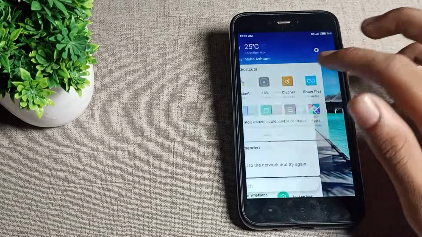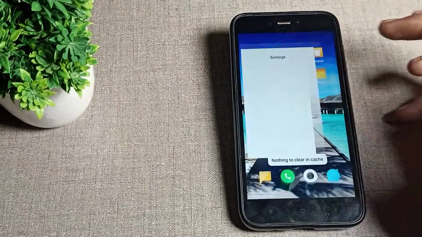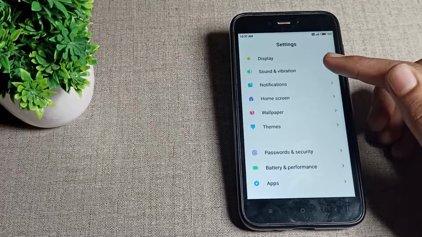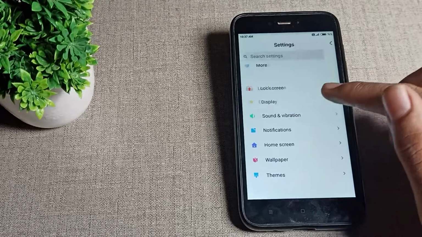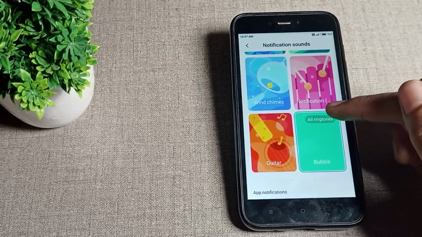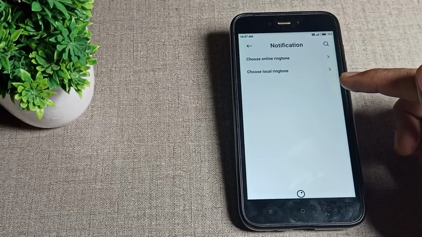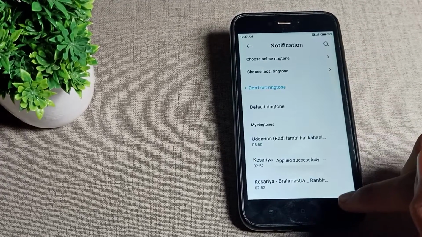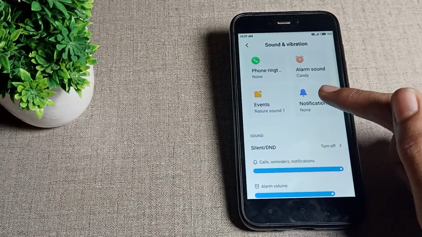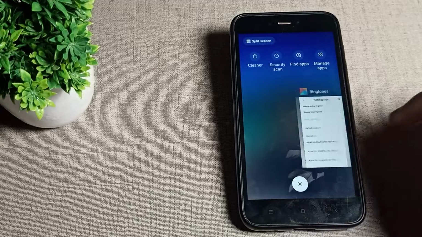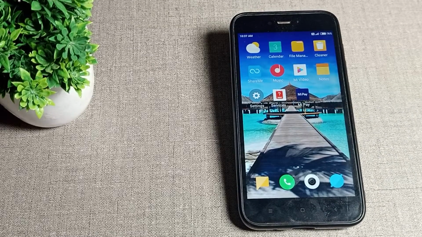First of all, we will open our phone settings, then scroll down. As you can see, here is the sound and vibration setting. Click on sound and vibration settings. Just click on notification ringtone setting and then click on this all ringtone setting. If you don't want to set any ringtone, click on don't send ringtone. Tap here and come back, and your notification ringtone will be off. You can see there is no notification ringtone in your Redmi phone. So if you want to turn off your notification ringtone, you can turn it off.